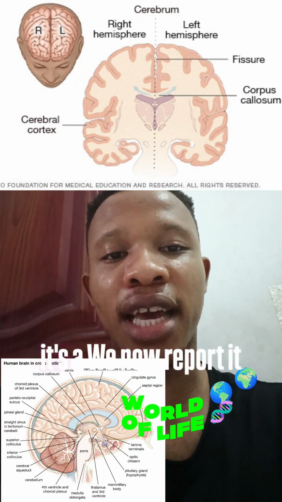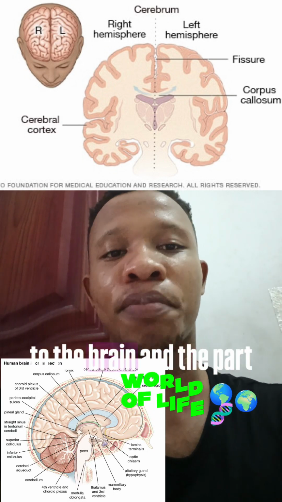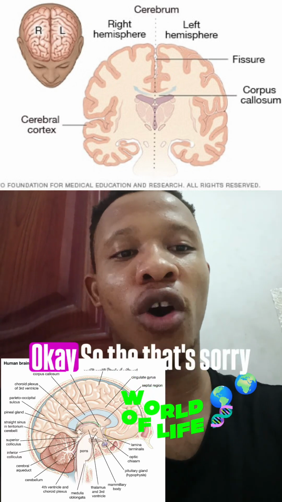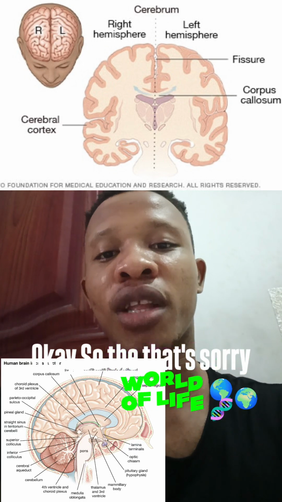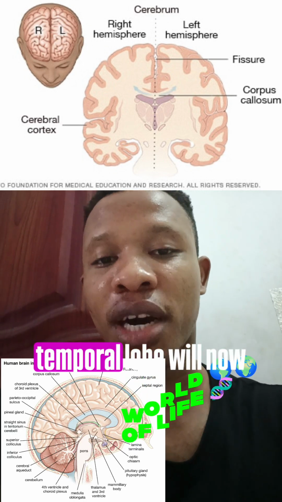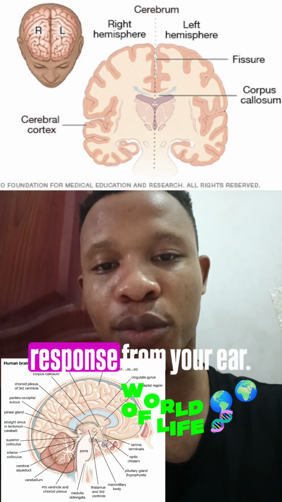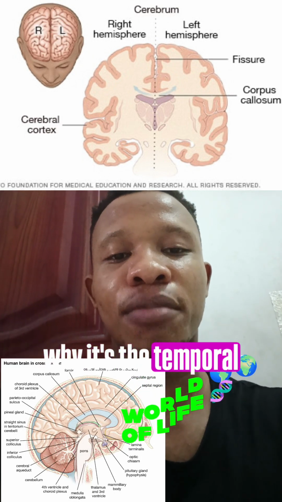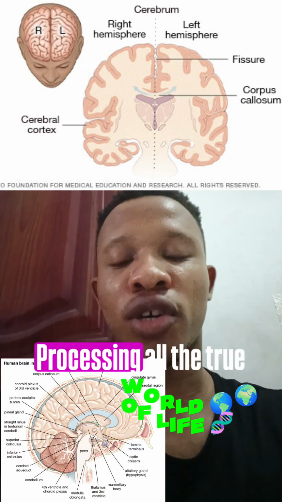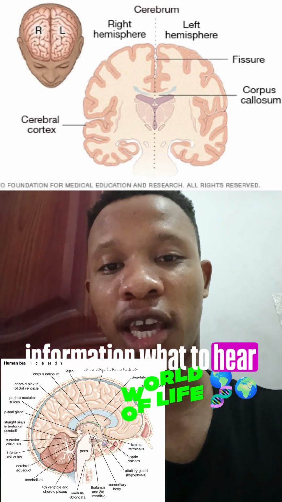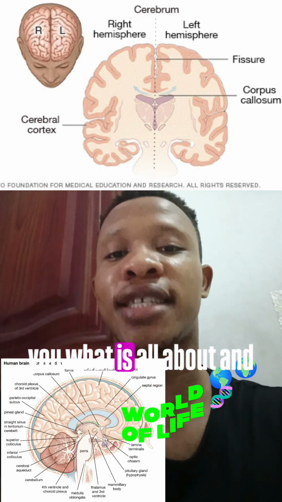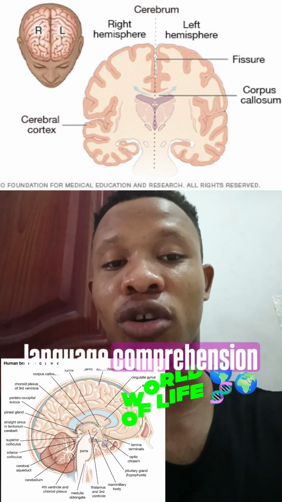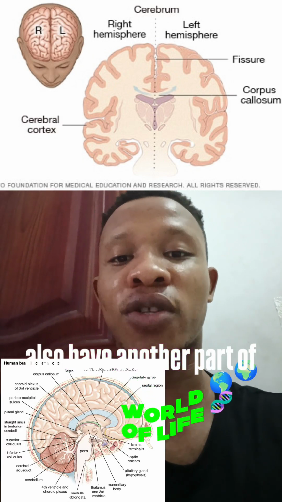The vestibulocochlear nerve will now report it to the brain, and the part of the brain it will report to is the temporal lobe. So that temporal lobe will now give you the exact response from your ear. All right, so that is why the temporal lobe is responsible for processing auditory information, what you hear. Then the brain will tell you what it's all about, and also the language comprehension.